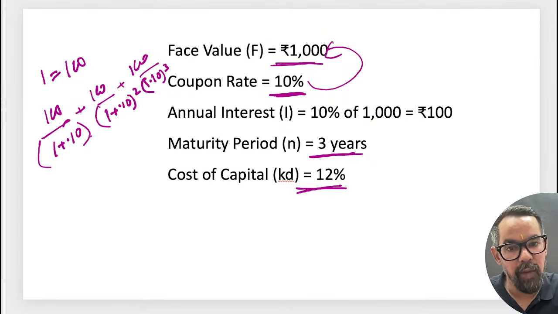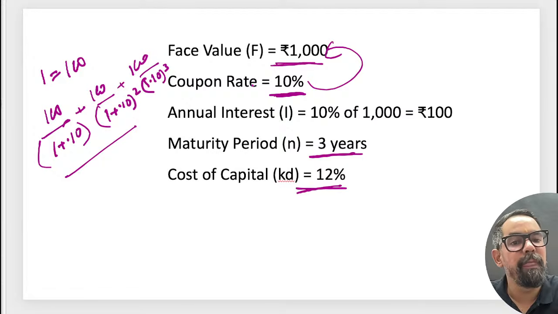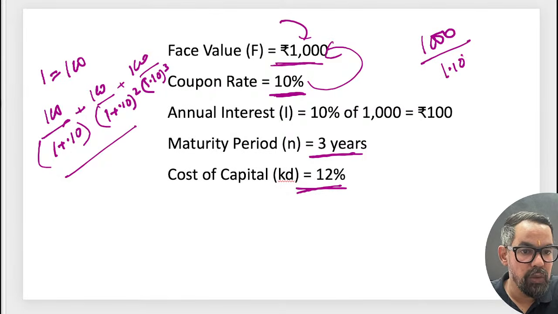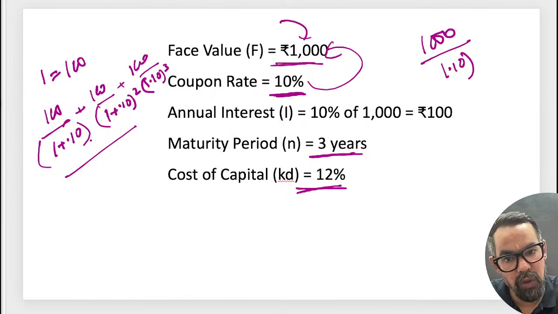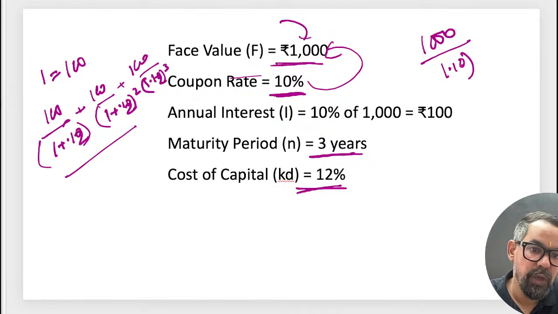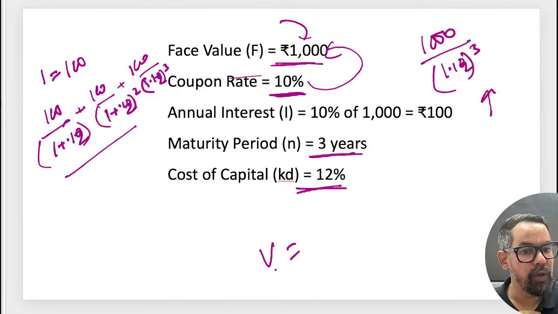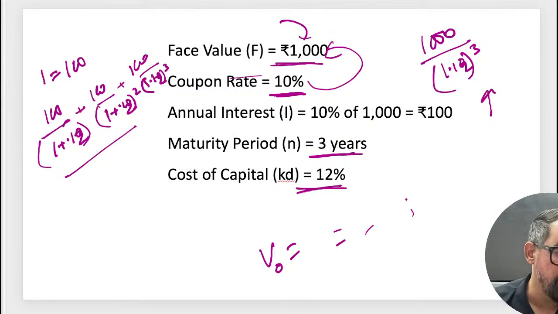So we will be discounting the future inflows. First we will calculate this, then we have the face value also. So the 1,000 which you will receive at the end of the third year, divided by 1.10 to the power 3, sorry, 1.12, not 10, 12. So 1.12 to the power 3. Then you will get the value of that particular bond. So what is the value of the bond? Anyone?